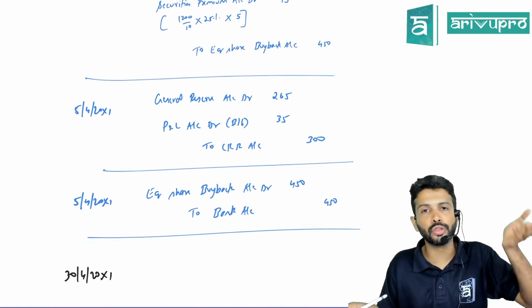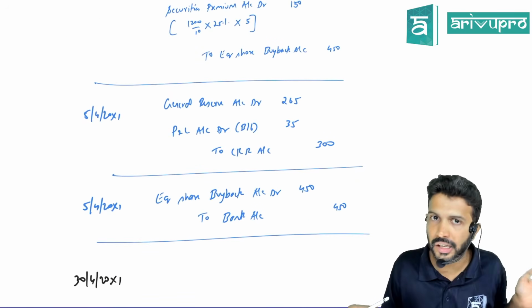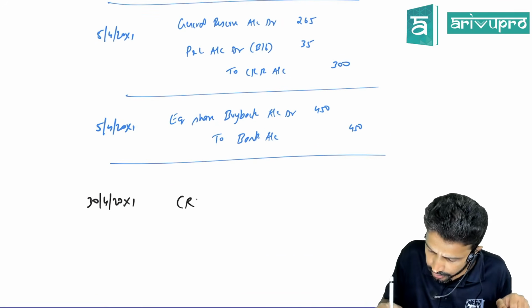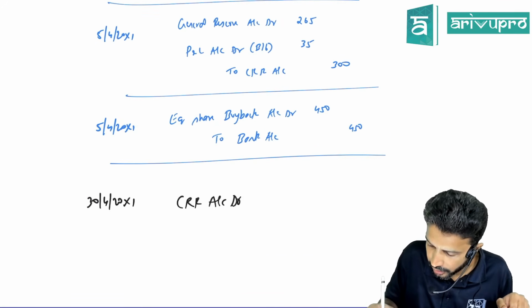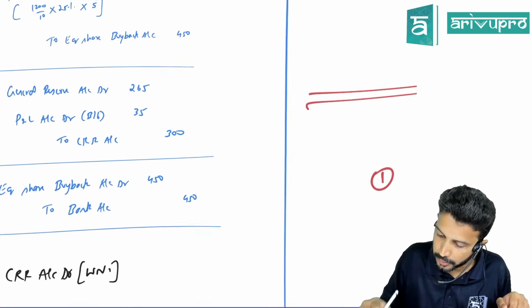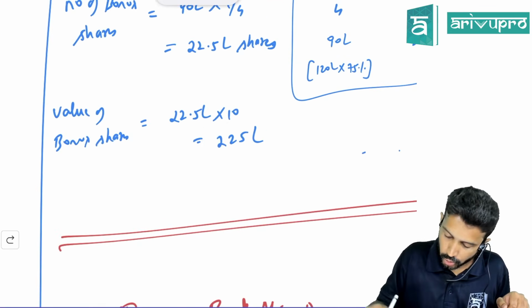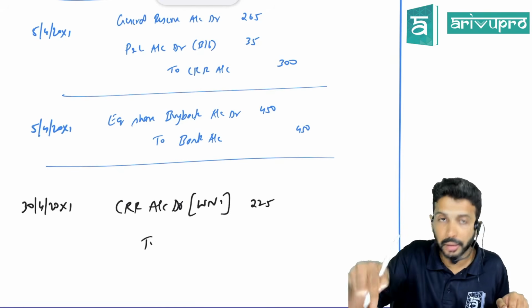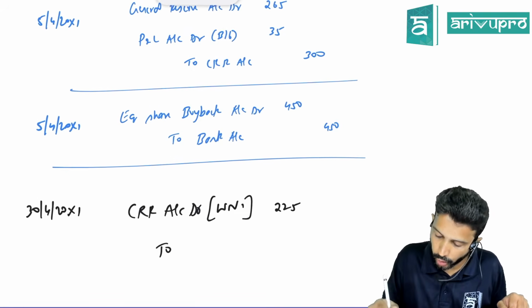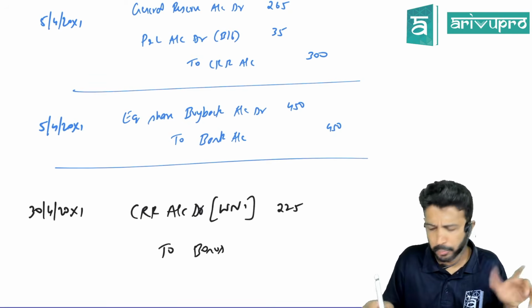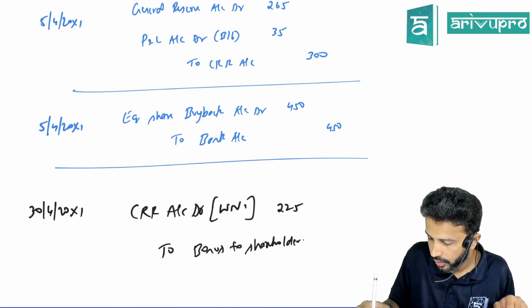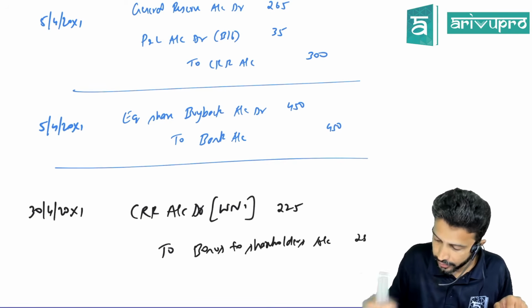So should we have to use security premium or any other free reserve for bonus? Not required. So the journal entry will be what? CRR account debit, we'll write working note number 1. How much is the value of those bonus shares? 225 lakhs. So CRR account debit 225, since all the numbers are in lakhs, to bonus or bonus to shareholders account, which is 225.